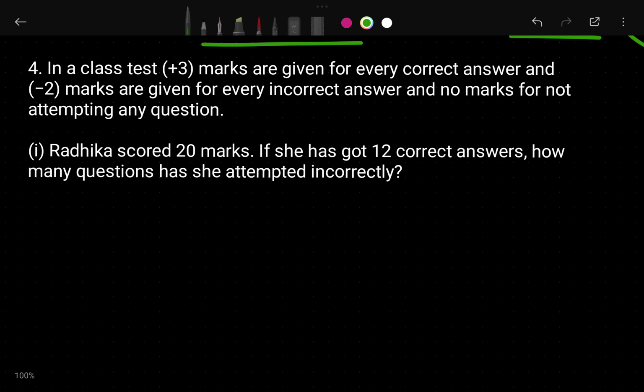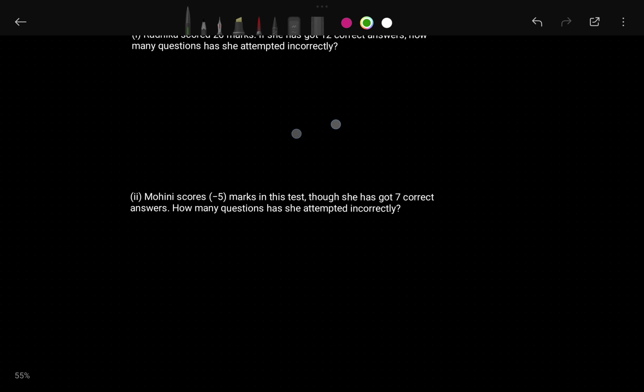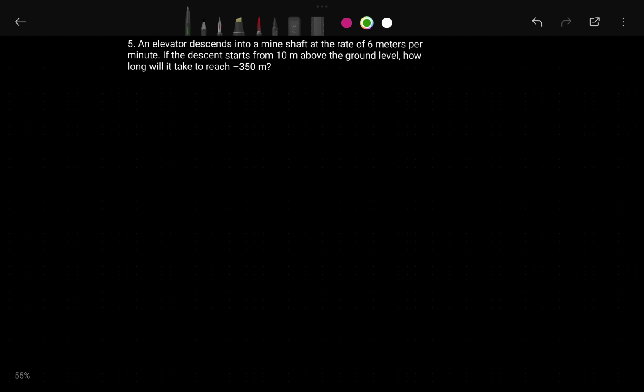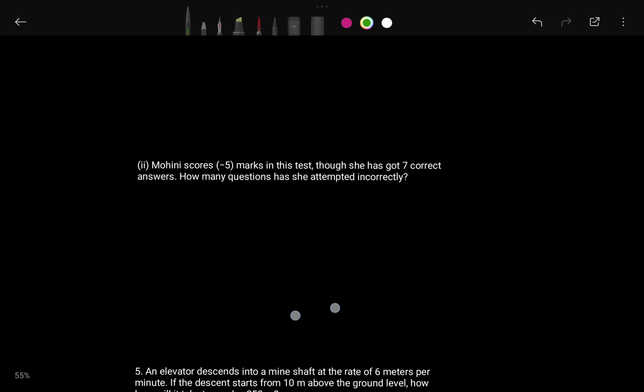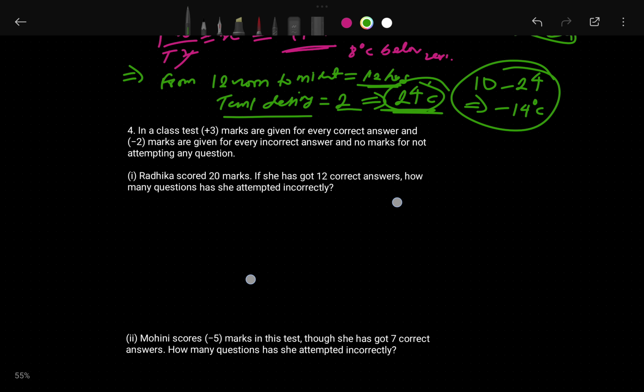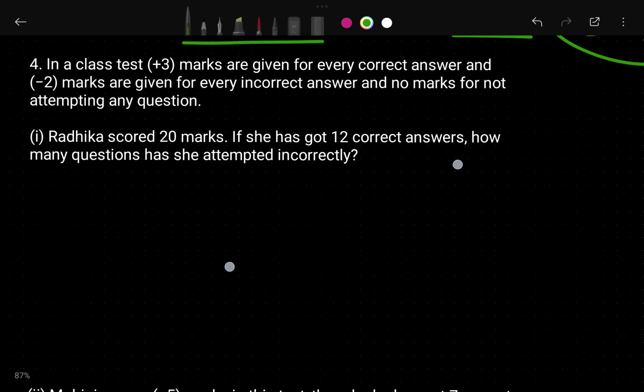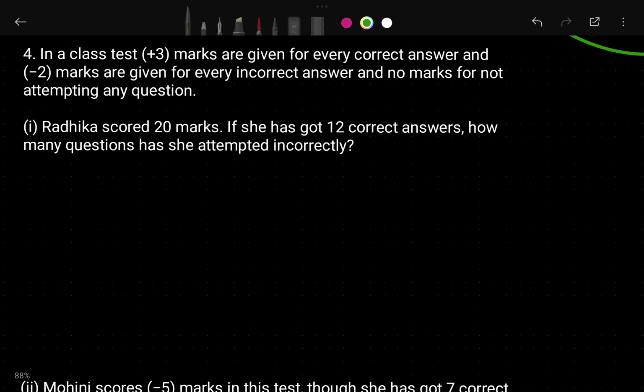So this is the last question. I think the fourth one is our last question. Let's see this one. The fifth one is also there. Oh my god, the fifth one is also there. Okay, I think the fifth one is the last one. Don't worry, this is the last question. In 10 minutes I will complete this.